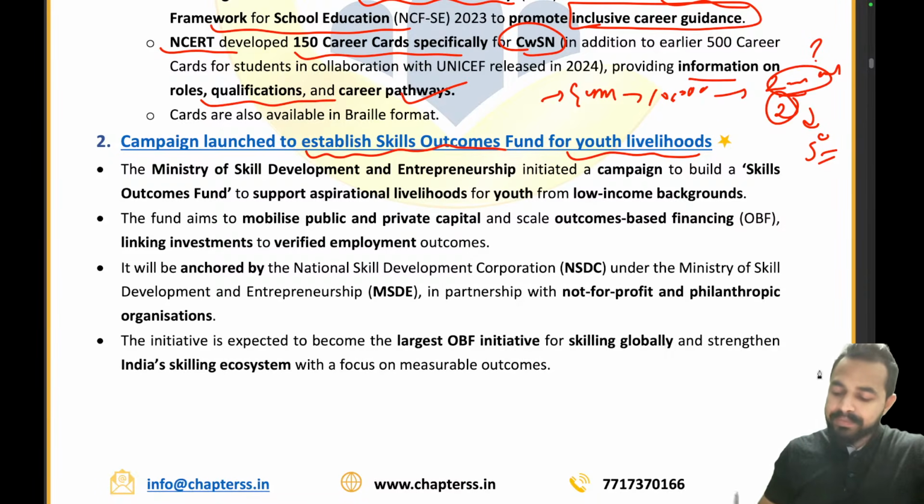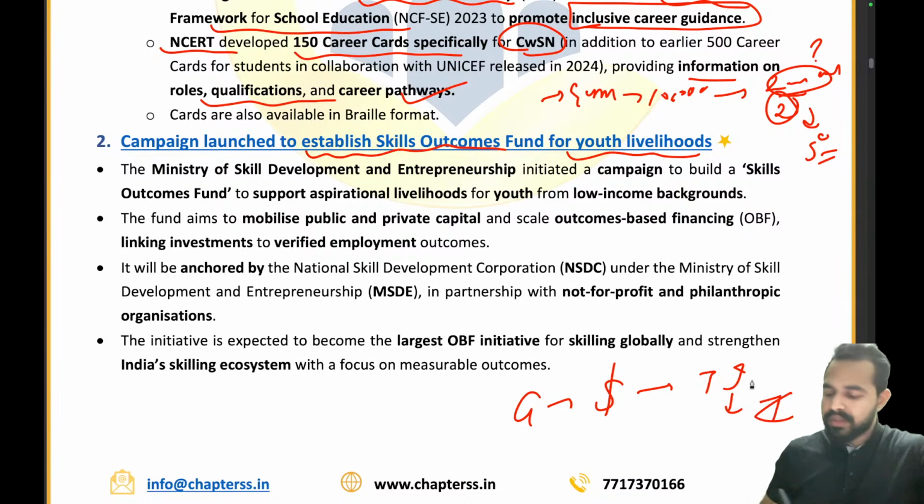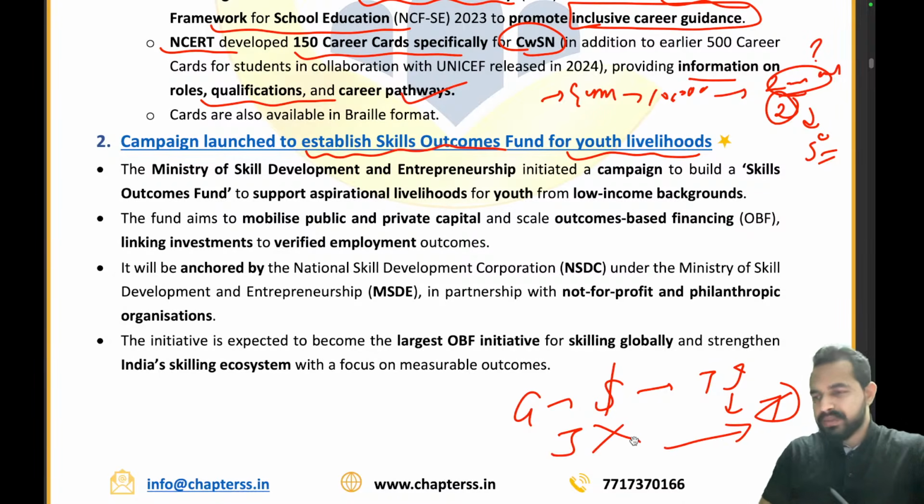Earlier, the government was funding the training institutes for training the youth of the nation, and they were providing the training. But what was happening is that these trained youth were not getting jobs. So the government of India decided that this is really a cause of concern.